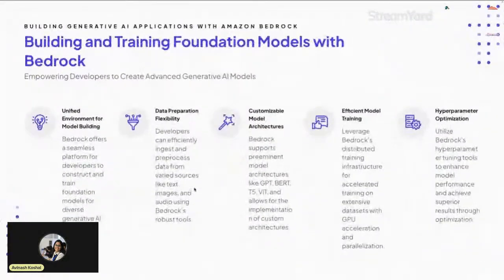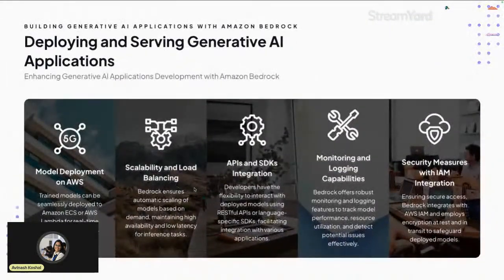So next we have deploying and serving generative AI applications. As mentioned, if you have to build your own chatbot or your own generative AI application, it's a huge task. You need resources like compute power and memory, and then you need data and all. But with this, you can directly deploy your model and scale it as your user base scales. You can provide APIs and SDKs directly to your users so that they can use your application. It comes with monitoring and logging capabilities, like CloudWatch, and it's secure as well.